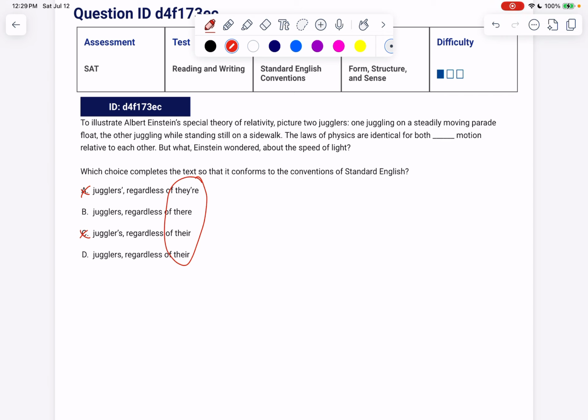Now this says, regardless of they are motion. No, we don't want they are motion. Luckily, we already eliminated that one. Regardless of their motion, does the motion belong to the jugglers? Is it the motion of the jugglers? It is. So we want the possessive form. Remember, there like that means location. You should usually be able to stick the word over in front of there if it's that one, regardless of over their motion. No. That's not what we want. So let's get rid of B.